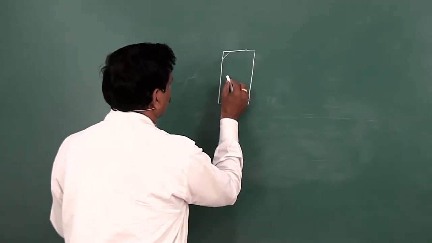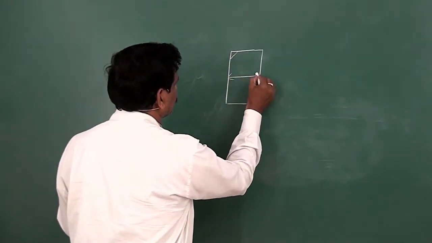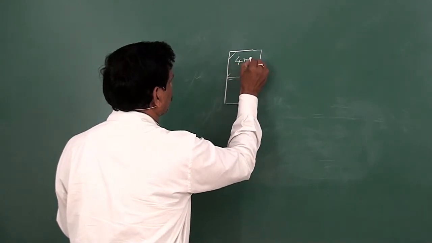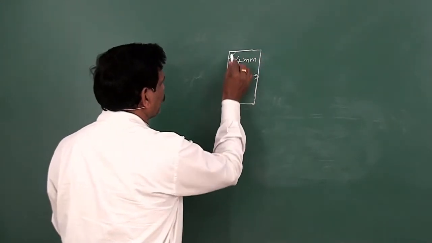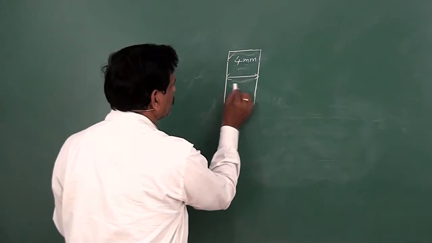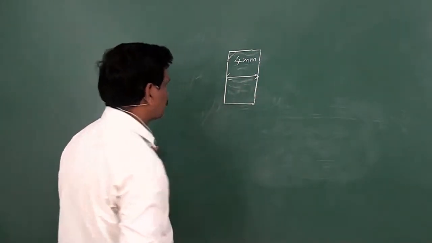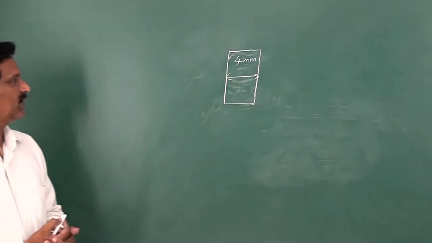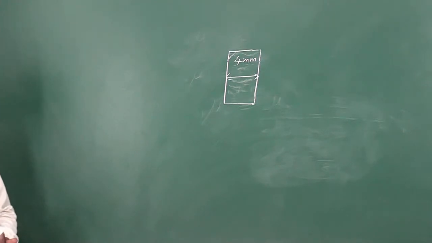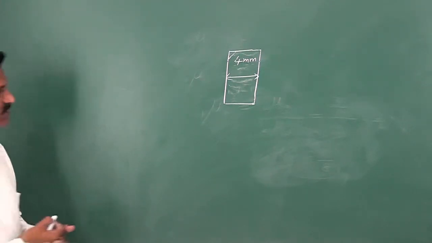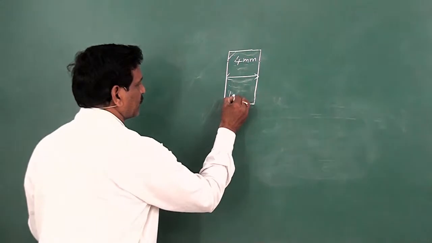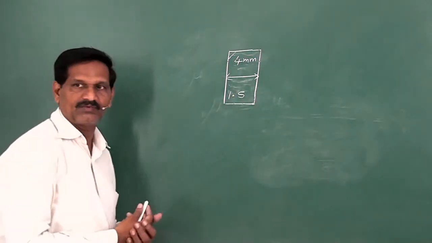This is the window, thickness is 4 millimeter, and it may be made of some glass, and this material's refractive index is given as 1.5.